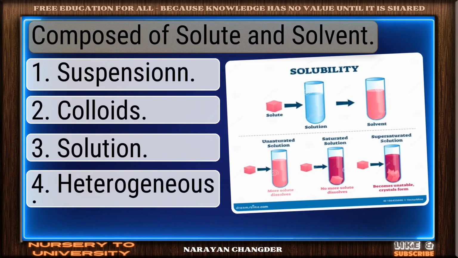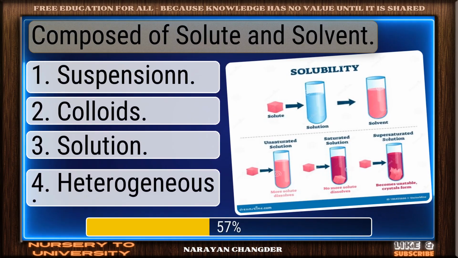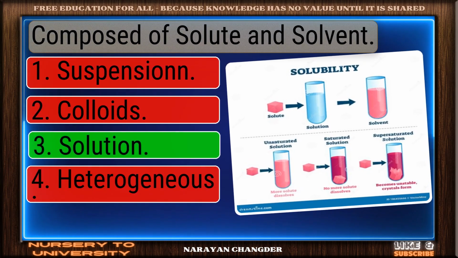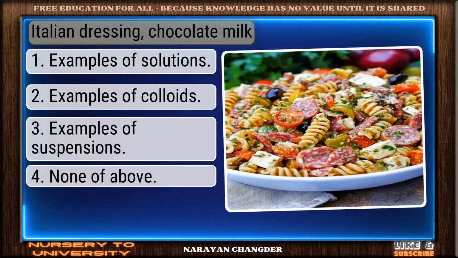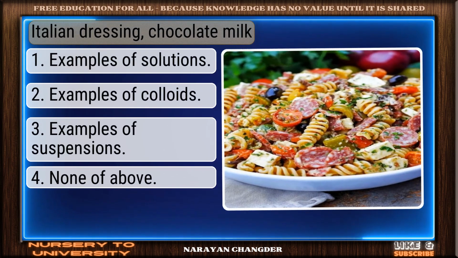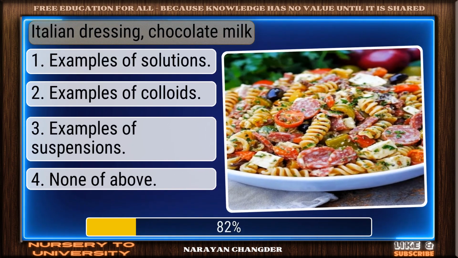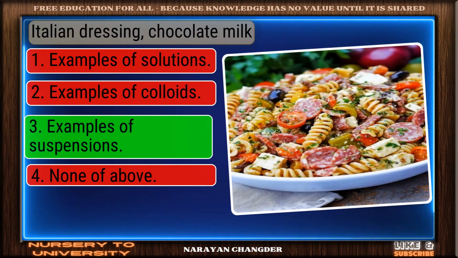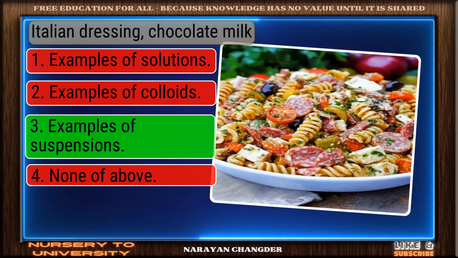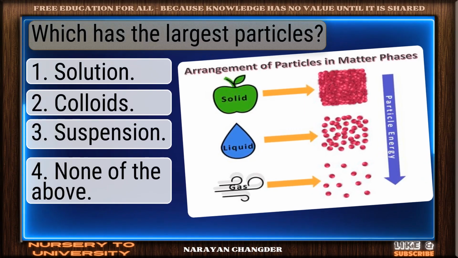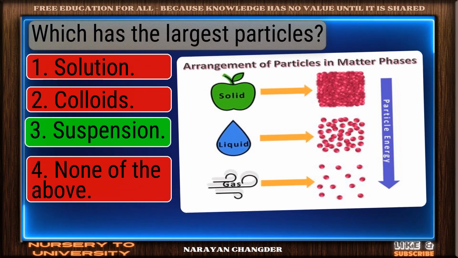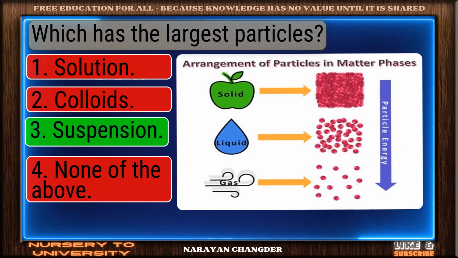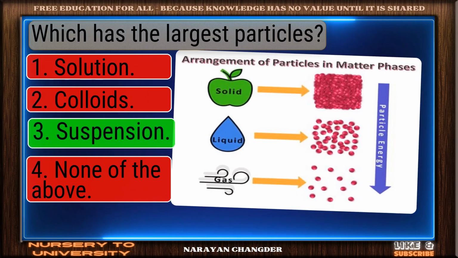Composed of solute and solvent. Nice work. You chose solution, and it is correct. Italian dressing, chocolate milk. You're right. Examples of suspensions is the correct answer. Which has the largest particles? Right choice. Suspension is the best answer.